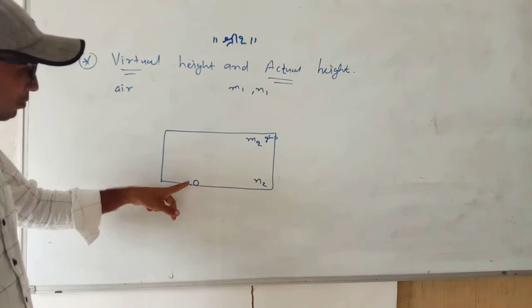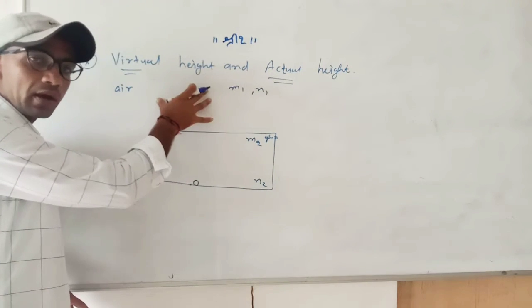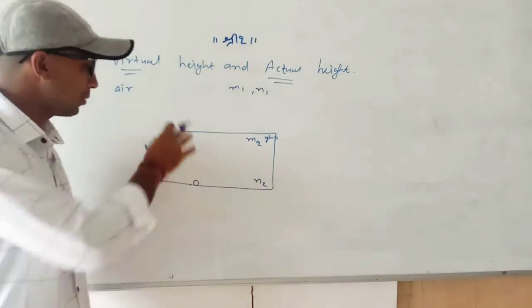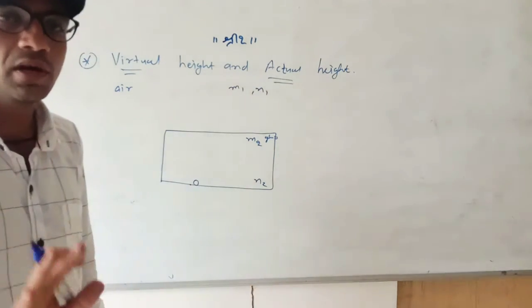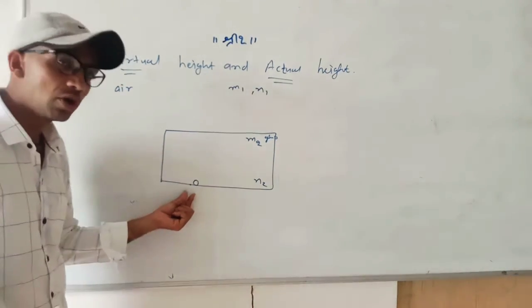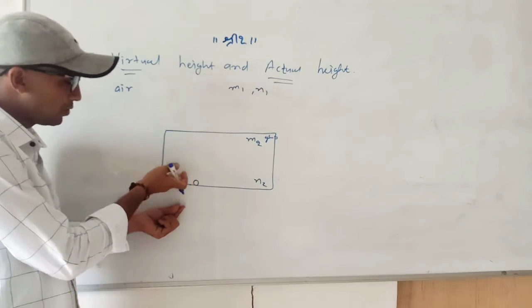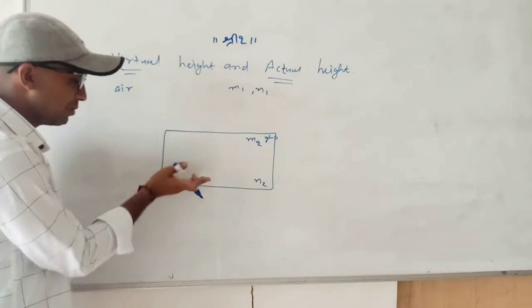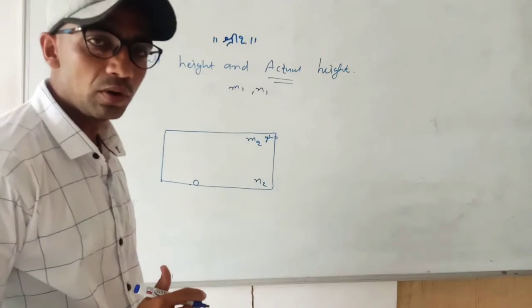Now the ray coming from this point is refracted from the glass medium to air and then enters the observer's eye. Because of that, the observer can see this object, but the object's height appears different. This is the actual position of the object, but when the ray coming from the object enters the eye of the observer, the position is shifted upward. So that is the virtual position of the object.